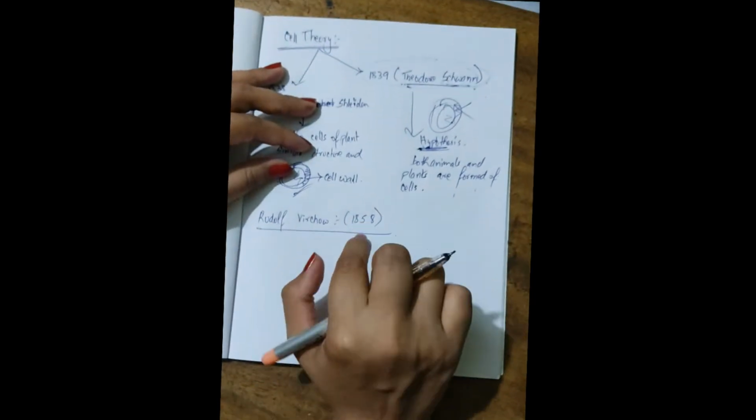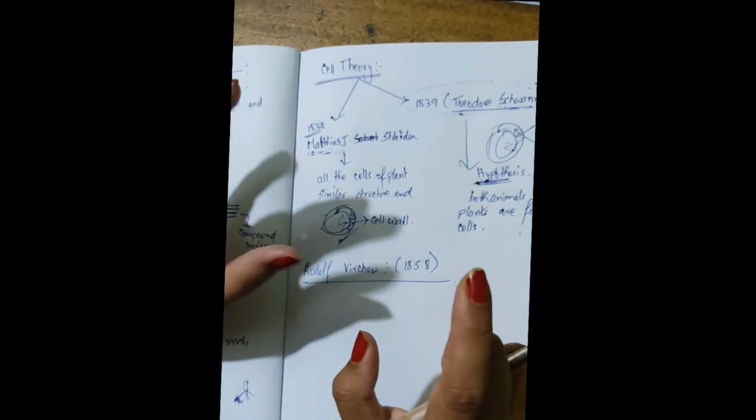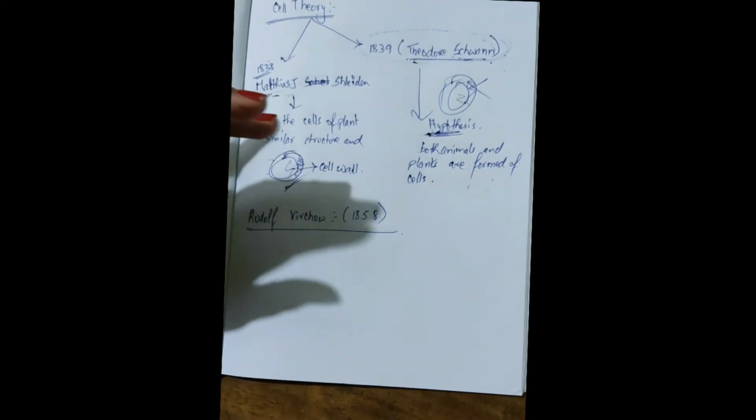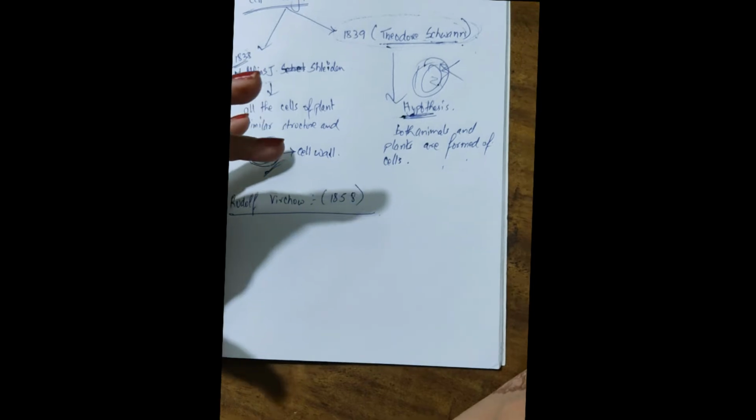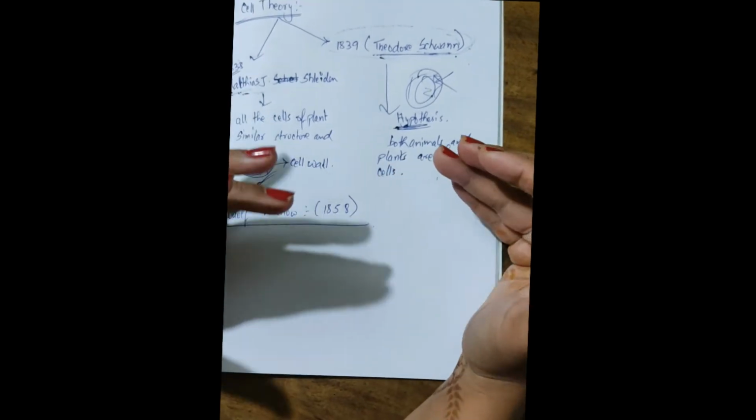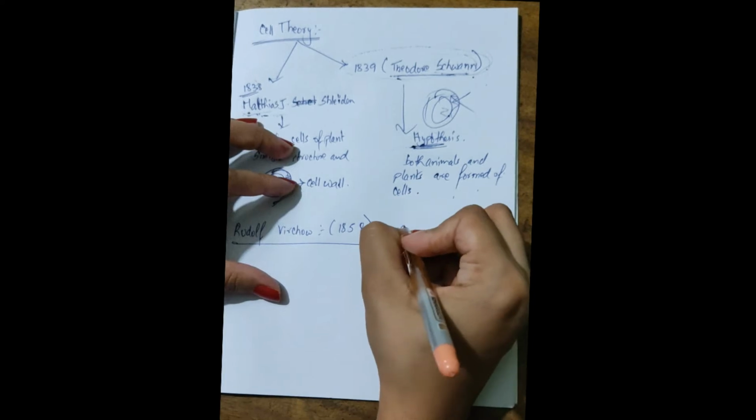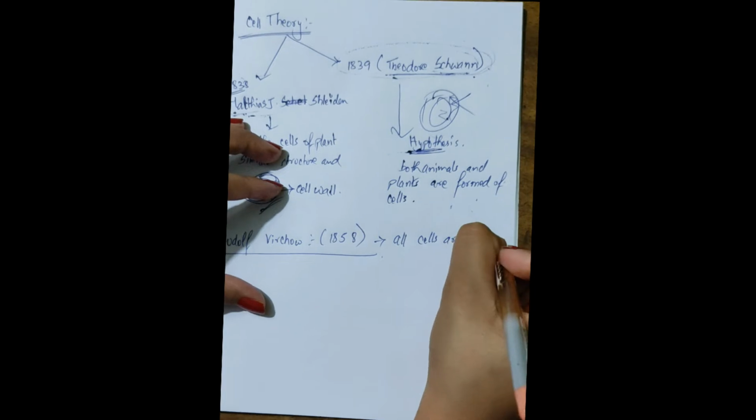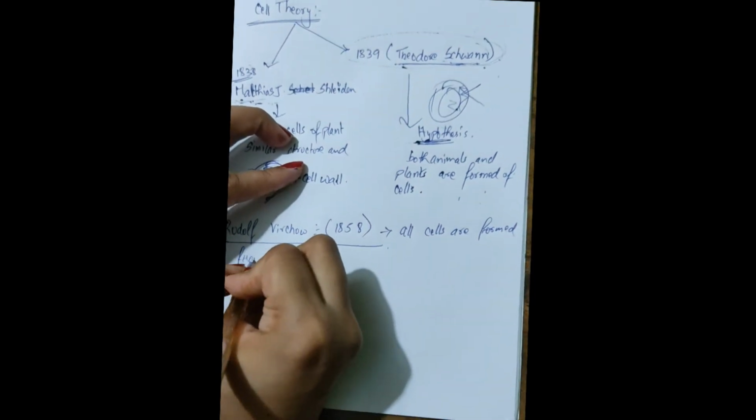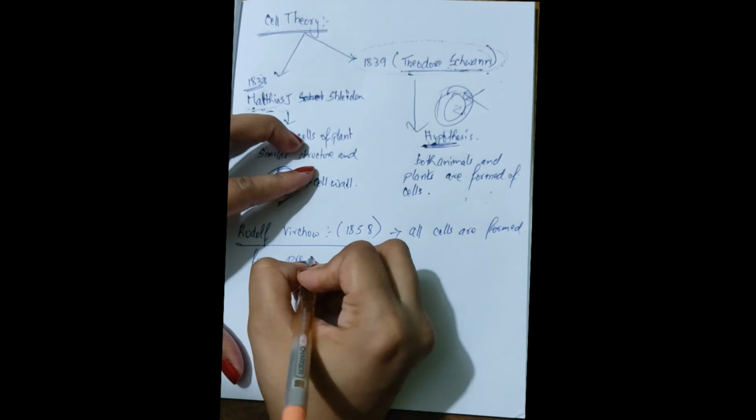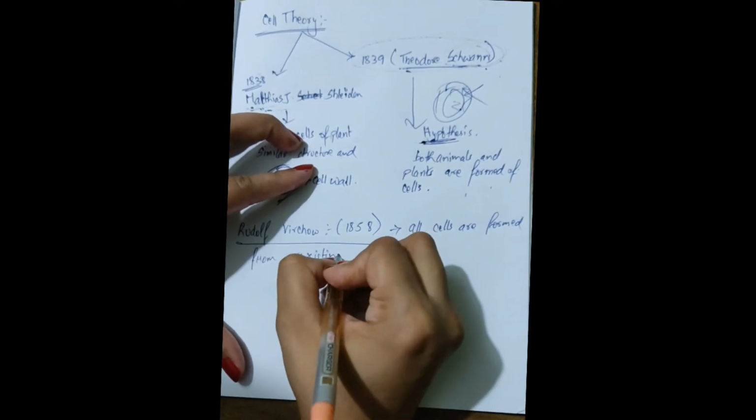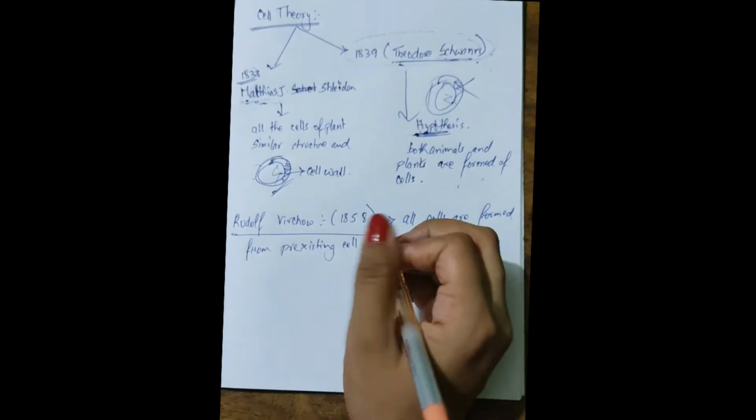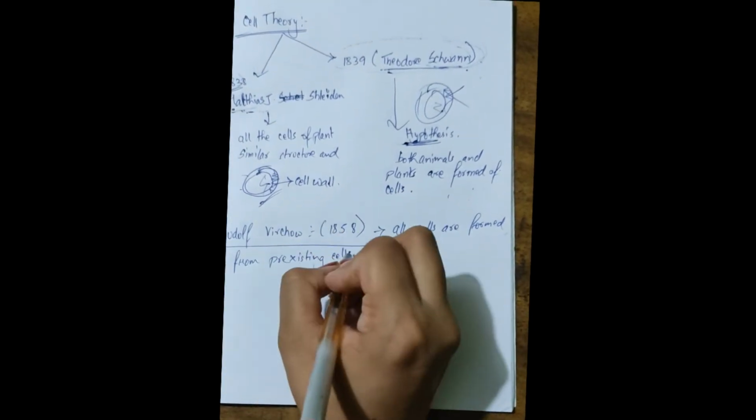Rudolf Virchow was a scientist. He was a German physiologist. He stated that all new cells are formed from pre-existing cells. All cells are formed from pre-existing cells. Okay, so this is the statement Rudolf Virchow gave.